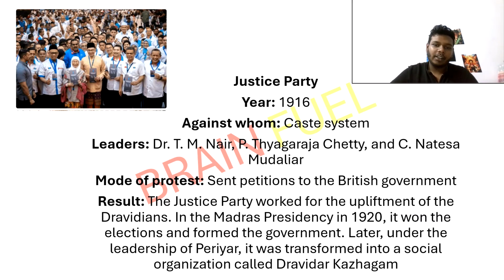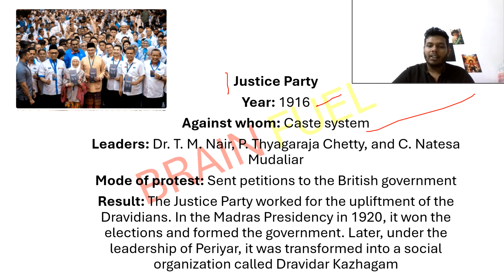Last but not the least, basically it's the best. It had very much pace and it had a success rate. Justice Party. It was established in 1916 against the caste system, and the leaders were Dr. T. M. Nair, Tyagaraja Chetty, and C. Natesha Mudaliar.